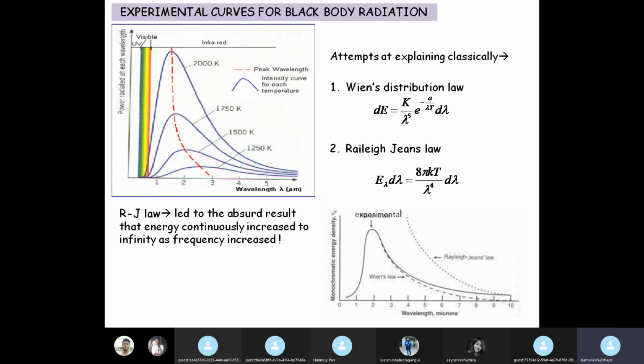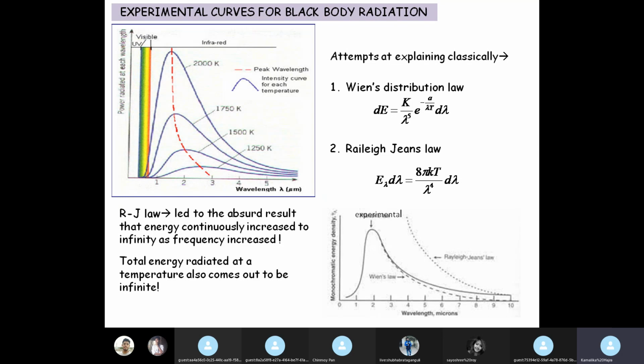If you plot this curve in terms of frequency, then we will see that the energy density increases with increasing frequency, and since there is no restriction on the frequency or the energy, both can increase indefinitely and continuously. So we got this absurd result predicted by Rayleigh-Jean's law that energy can continuously increase to infinite values.